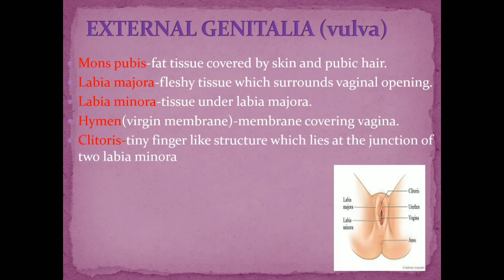Now the next part is the clitoris, which is a tiny finger-like structure which lies at the junction of the two labia minora.